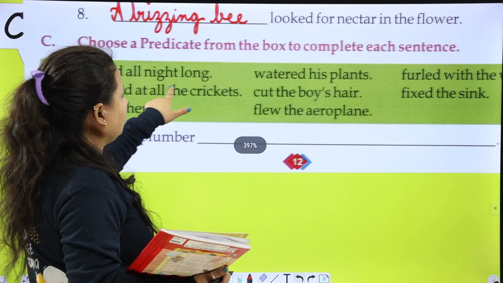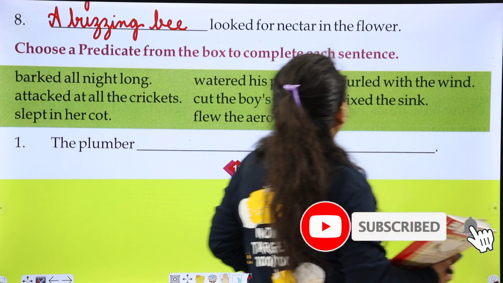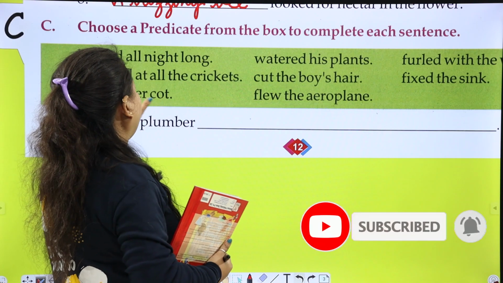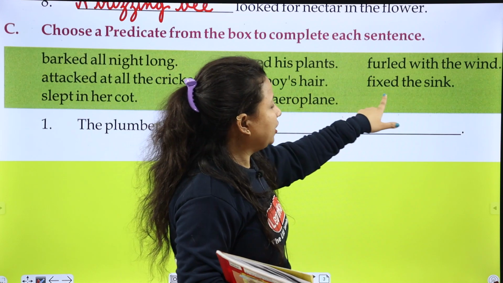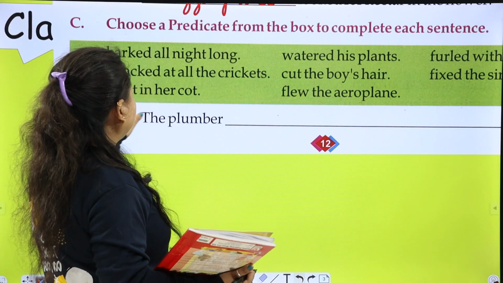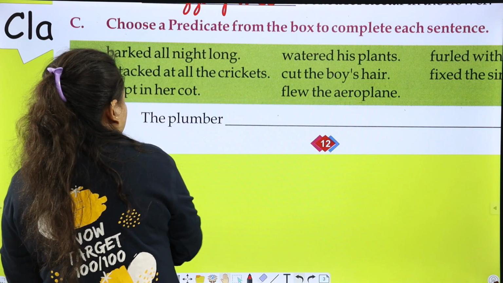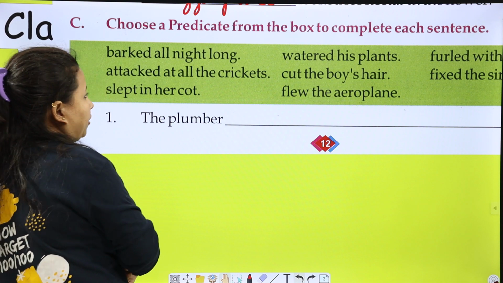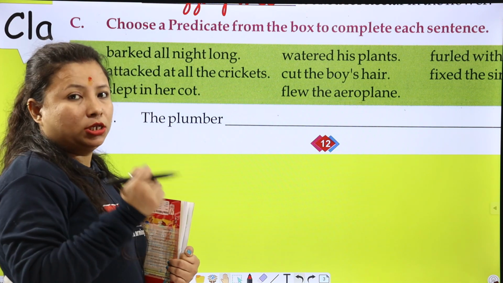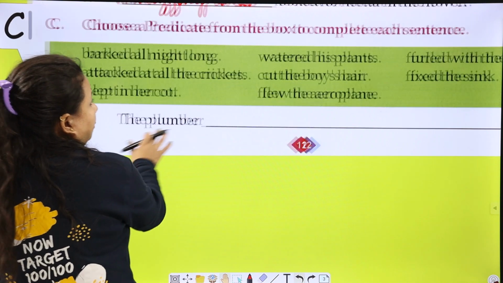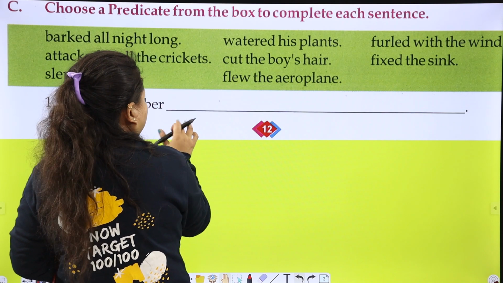Barked all night long, watered his plants, furled with the wind, attacked all the crickets, cut the boy's hair, fixed the sink, slept in her cot, flew the aeroplane. The plumber, first is the plumber. अब plumber का क्या work होता है? वो tap वगैरह सबको repair करता है. The plumber fixed the sink.